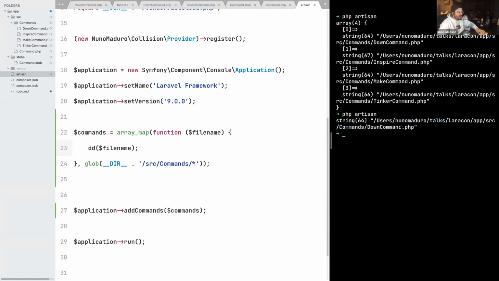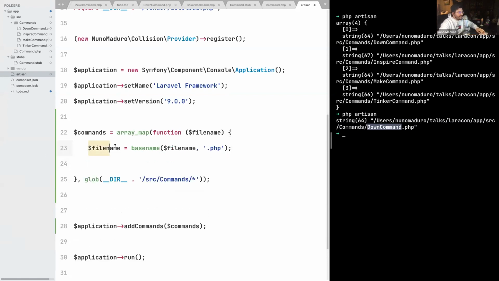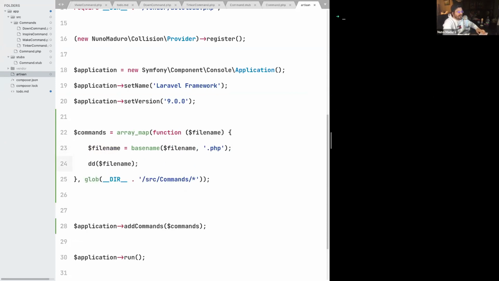So remember that we are trying to grab the class name so we can create new command objects. So something that we really need here is the down command name. And if you have a file path, the entire file path, and you just want to grab the down command, you can use a function of PHP with the name basename, just like that. And the basename takes the entire file name, and you can also provide an extension if you don't want the extension to be included on this variable. So if I type dd file name, I should get only the down command class name, which I do on the terminal.